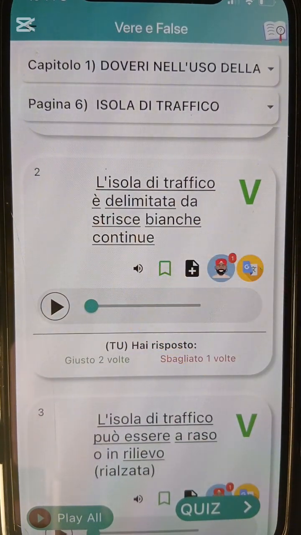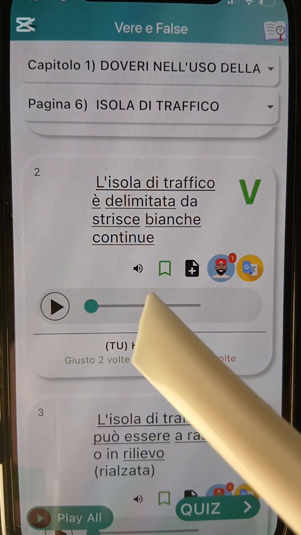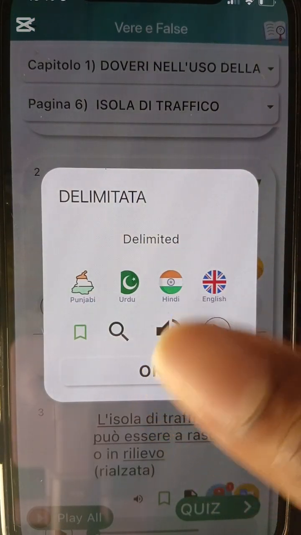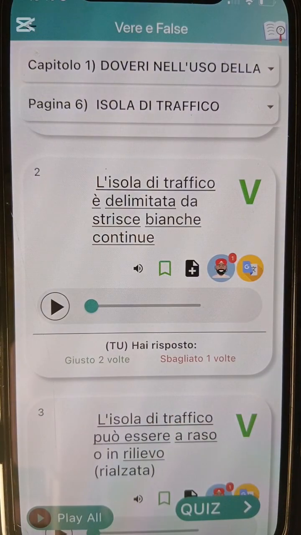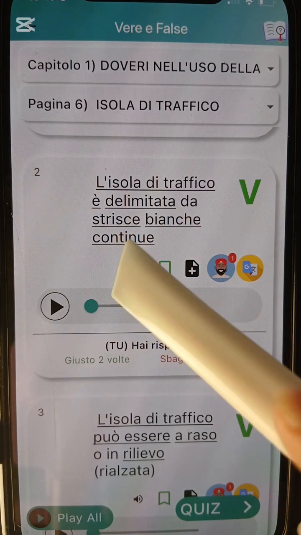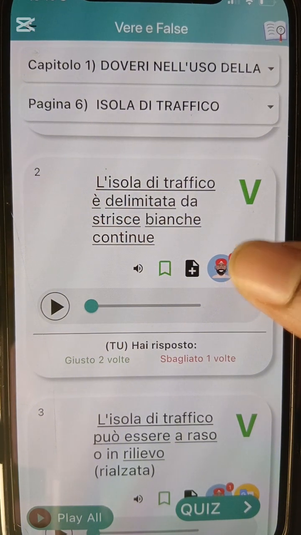L'isola di traffico è delimitata da strisce bianche continue. Okay. He said Isola di Traffico is what? Is delimitata. This delimitata means made. This word means what? Made. Okay? It means made. You can still use this delimited, but the easier way for you to understand is what? Made. He said Isola di Traffico is made up of what? Strisce bianche continue. White continuous lines. White continuous what? Line.